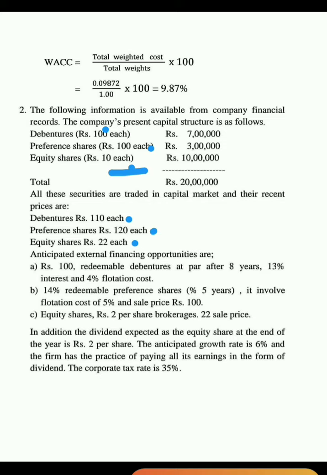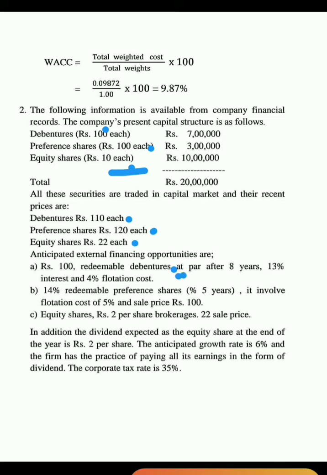See, anticipated external financing opportunities are: A. Rupees 100 redeemable debentures at par after 8 years, 13% interest and 4% flotation cost. See here, rupees 100 redeemable debentures at par. So here the debentures are redeemable at par and the value of debenture is rupees 100. Interest is 13% and the flotation cost 4%. Now, based on this information, we need to calculate cost of debt.